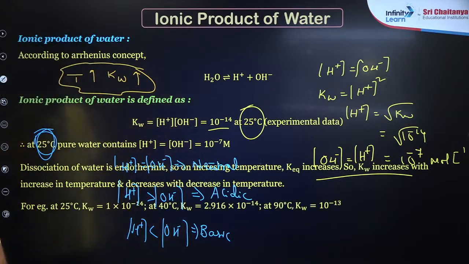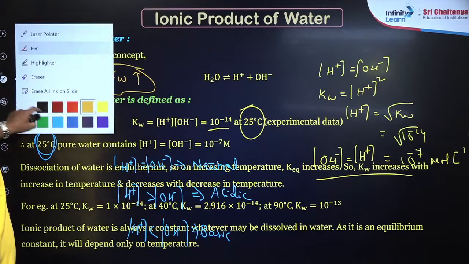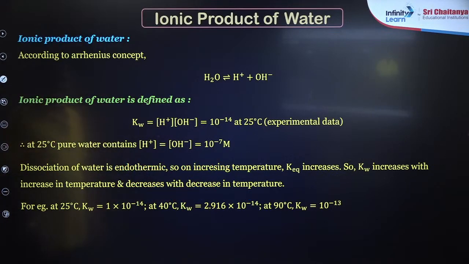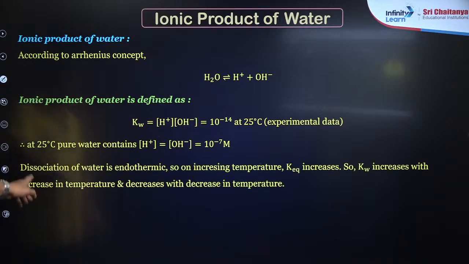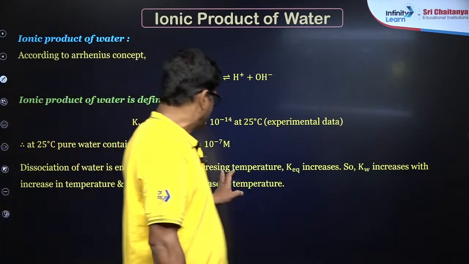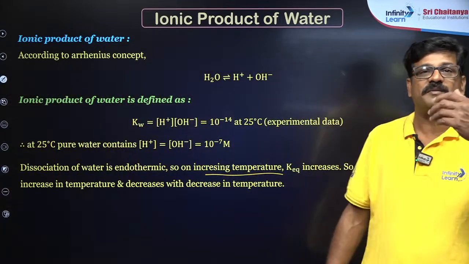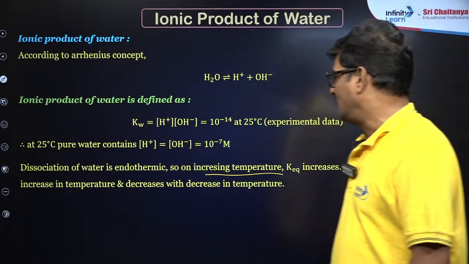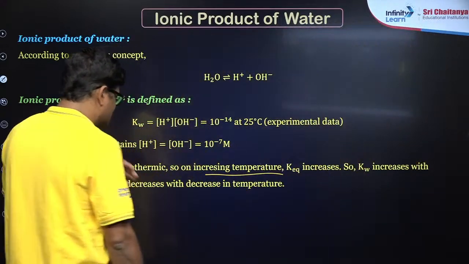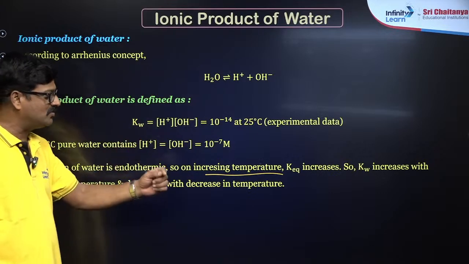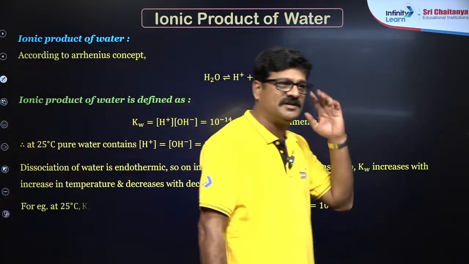Now let's see. Dissociation of water is endothermic. So on increasing temperature, the equilibrium constant is going to increase. So Kw value increases as temperature increases.